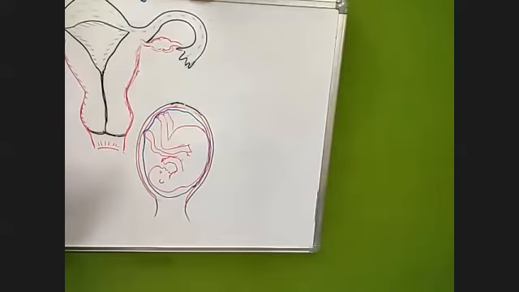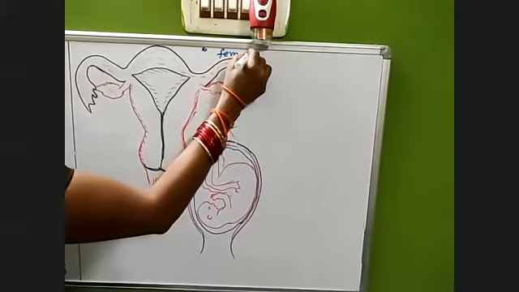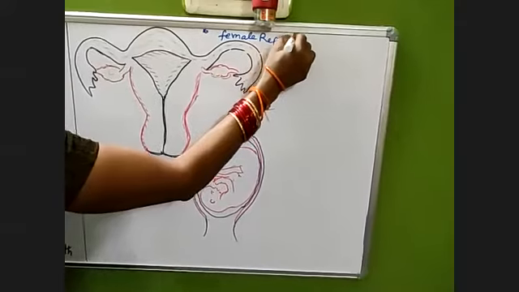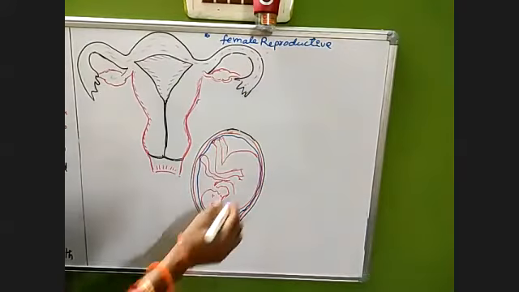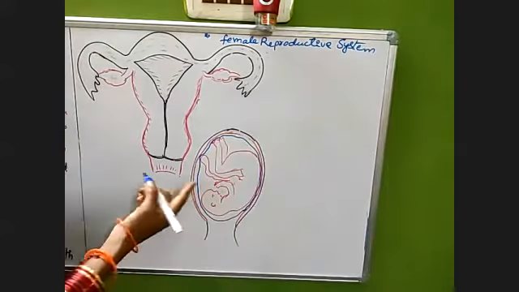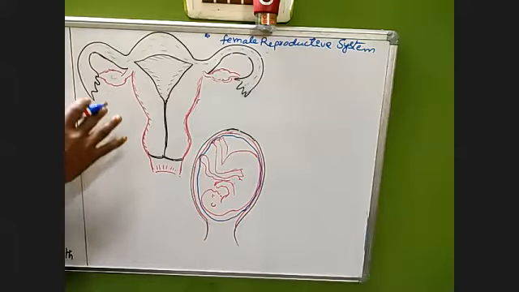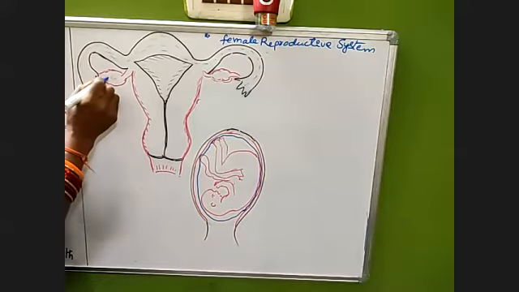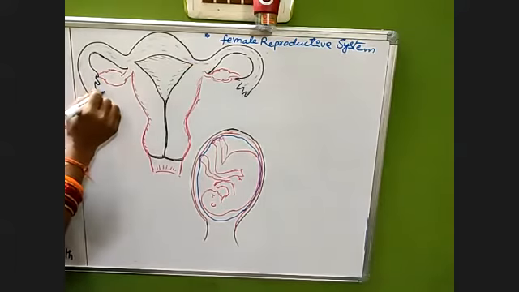Now let us see the female reproductive system. Until now we have discussed the male reproductive system. And now, how will the female gamete be produced? Where do we get the female gametes in our whole body? See here, the reproductive organs in the case of females. Gametes will be formed from here and here. These two organs are called ovaries.